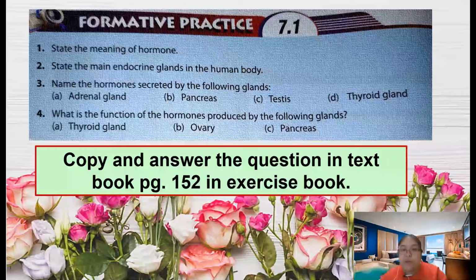Third, name the hormones secreted by the following glands: adrenal, pancreas, testis, and thyroid gland. Last, the function of the hormones produced by the following glands. I think there's no problem, you just refer to the PowerPoint and you can find the answer. We will discuss the answers in the next lesson.